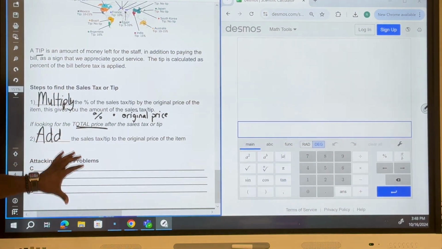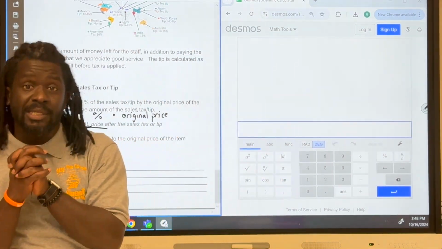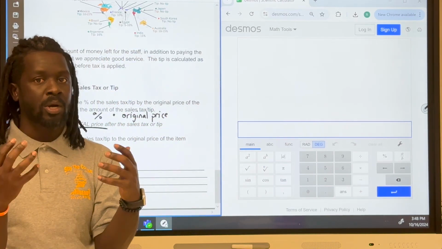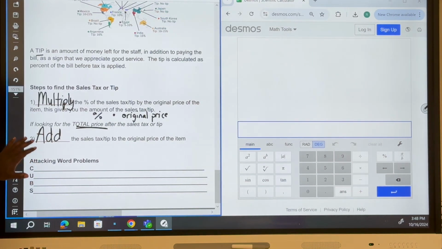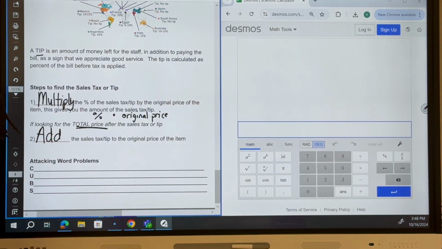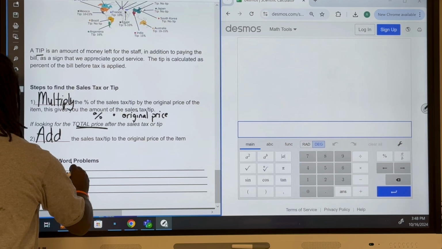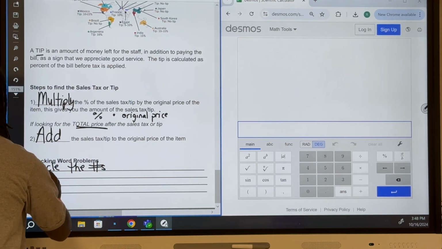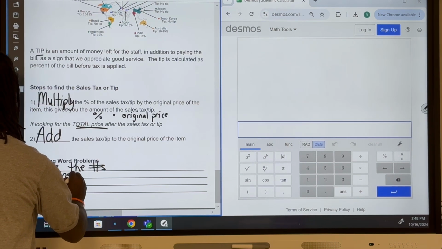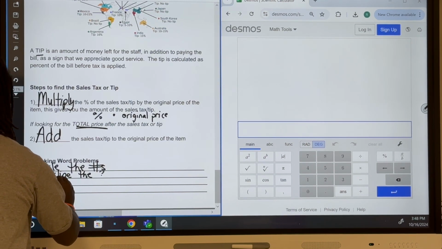I also want to remind you really quickly that all of these problems, when we're looking at sales tax and tip, are word problems. There are different scenarios where you are computing sales tax and tips. And so this word problem strategy, Cubs, is super important. I want to remind you, we've got to circle the numbers. We want to underline the question. We want to box the keywords.